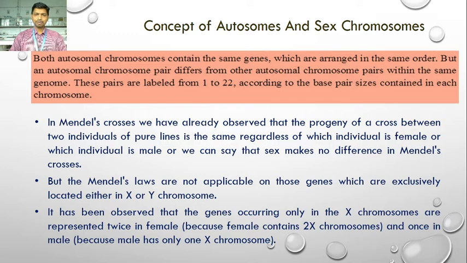In another cross, if we change the gender of the plant, if you take a tall male parent and a dwarf female parent, in F1 we get the tall plant. So the result of both these crosses is the same when a cross has been made between two individuals of a pure line. In F1 we get the tall plants.